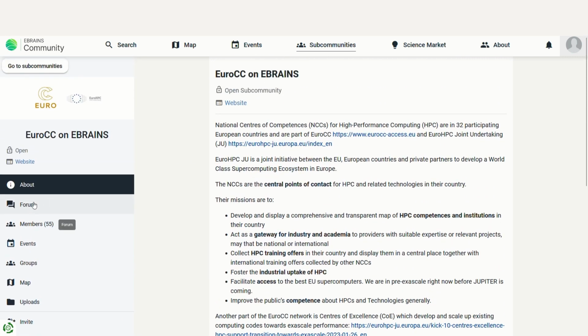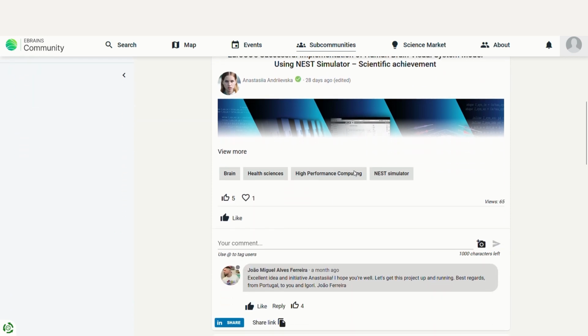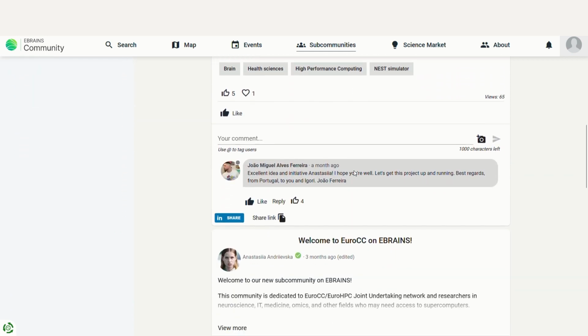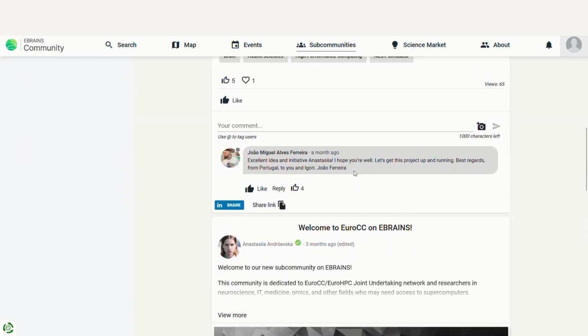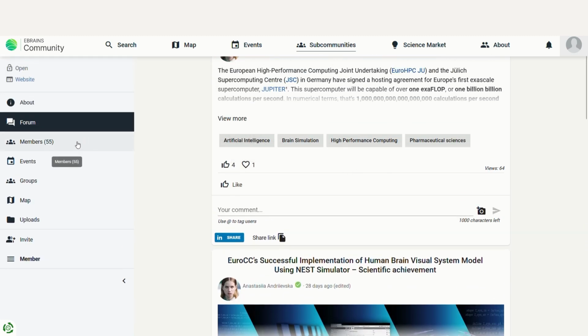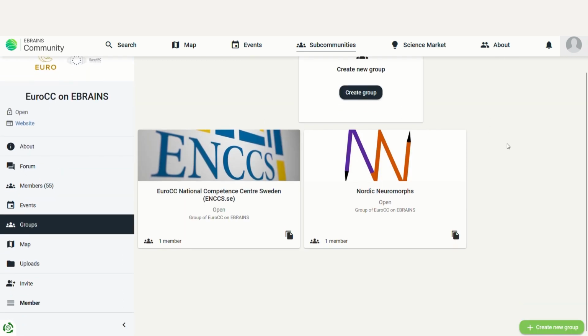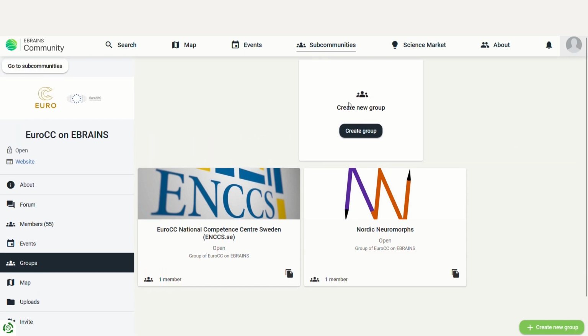For example, you can go to the forum where members and managers share updates on new research, collaboration opportunities, provide user-to-user help, and have discussions within the subcommunity. You can also find a list of all subcommunity members. The group function allows members to have groups within the subcommunity.